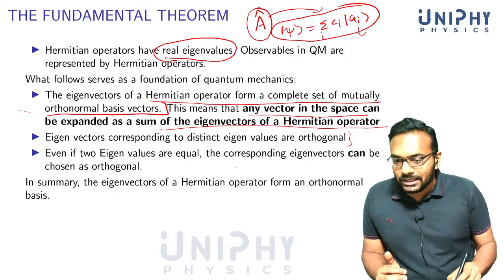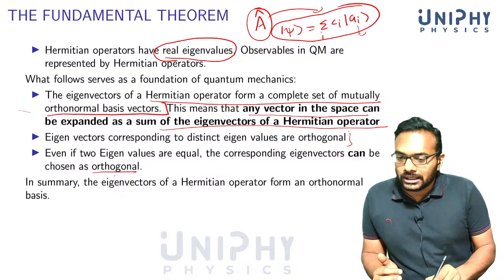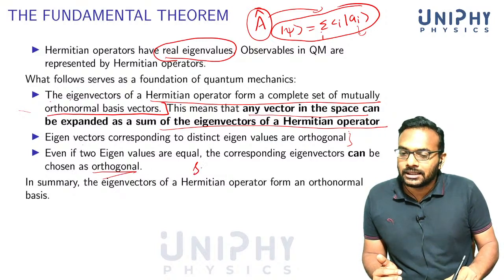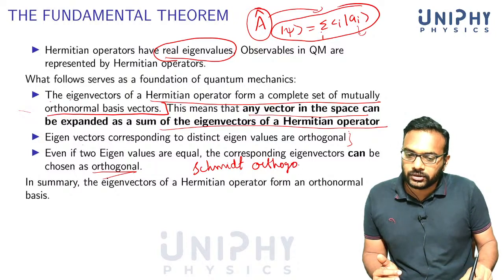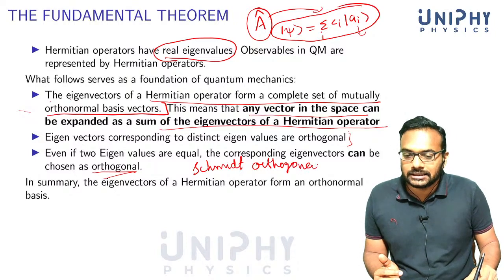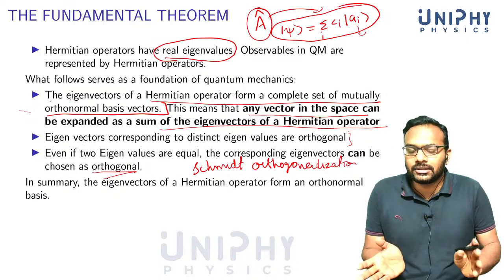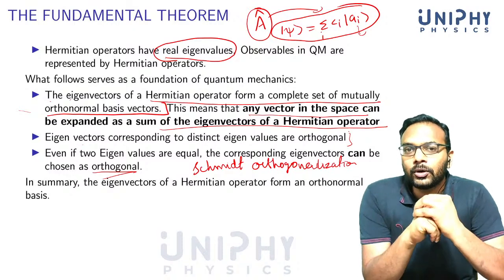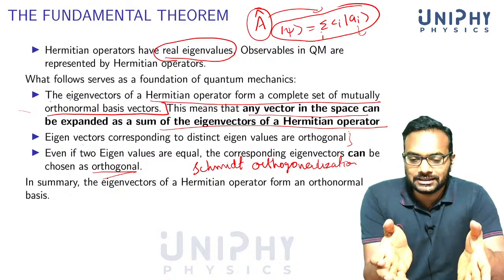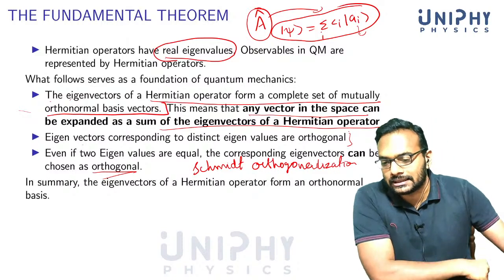Then we can actually choose an orthogonal set from that. The process we use for this is known as Schmidt orthogonalization. You might be familiar with this from your mathematical physics class, or we will be studying it in more detail. It's not very difficult. From a given set of vectors, you just choose a set of mutually orthonormal vectors, and a nice process for this is known as Schmidt orthogonalization.